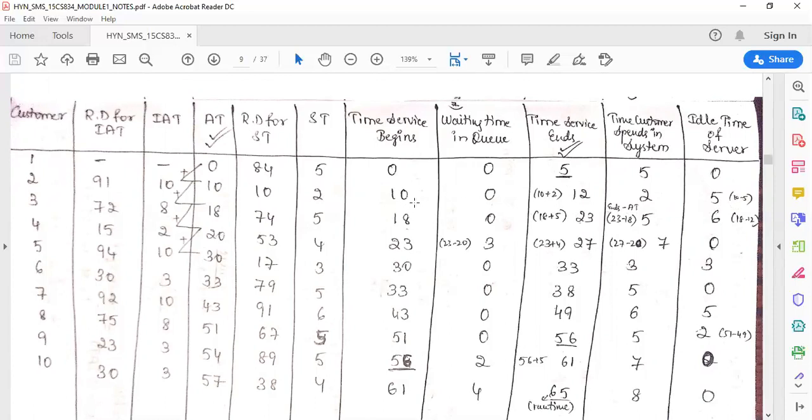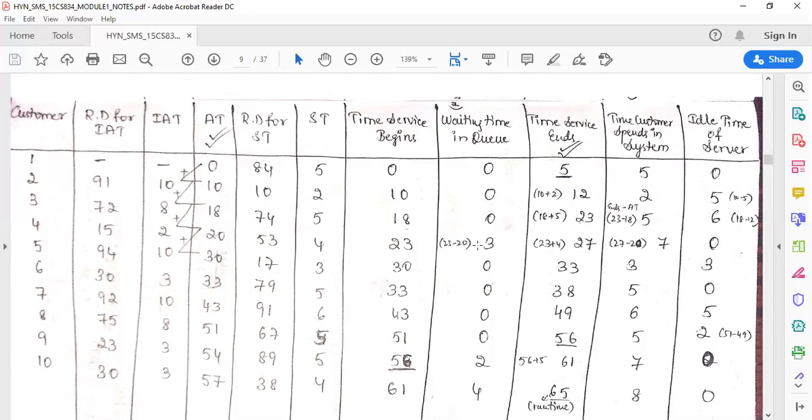Now he comes; is he waiting in the system? No, he is not waiting, because the first customer came and went out at 5 only, so the second customer is not waiting. What is the service time of the second customer? It is 2, so 10 plus 2, I will get 12. 12 is the service end time of the second customer. How much time does he spend in the system? Only 2 minutes, because he comes at 10, finishes at 12 and moves out.